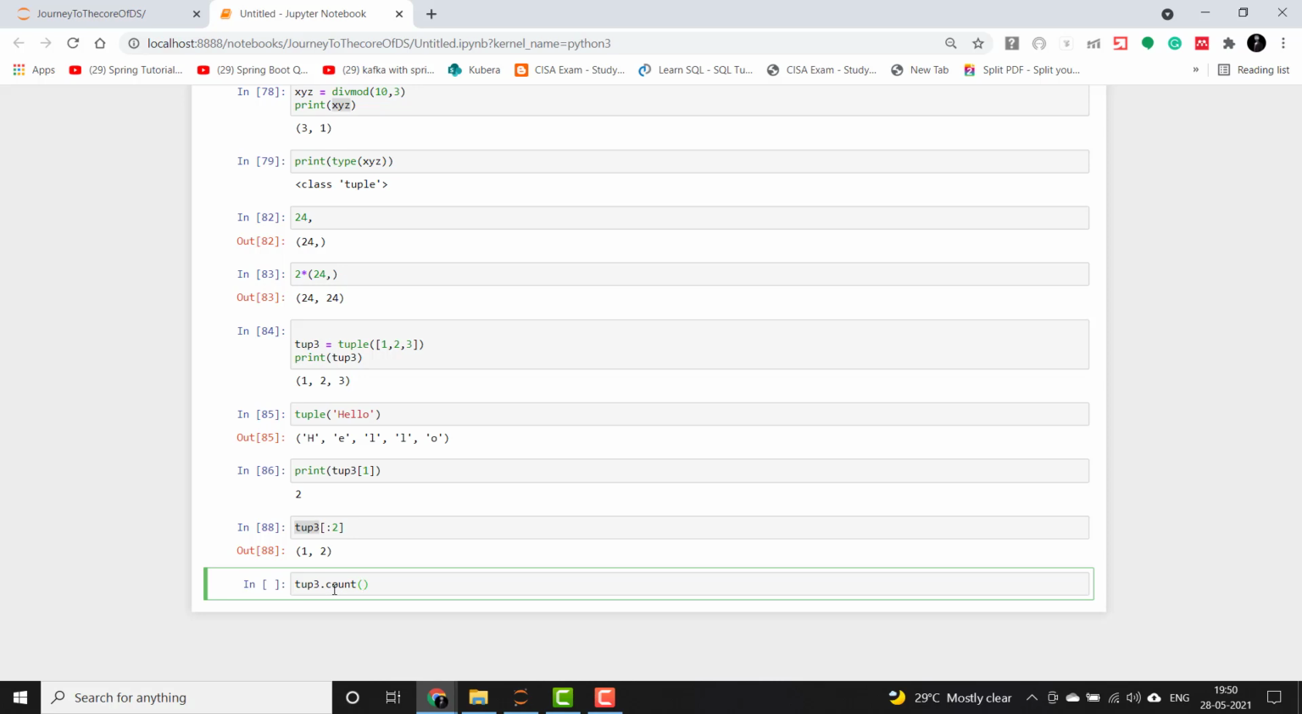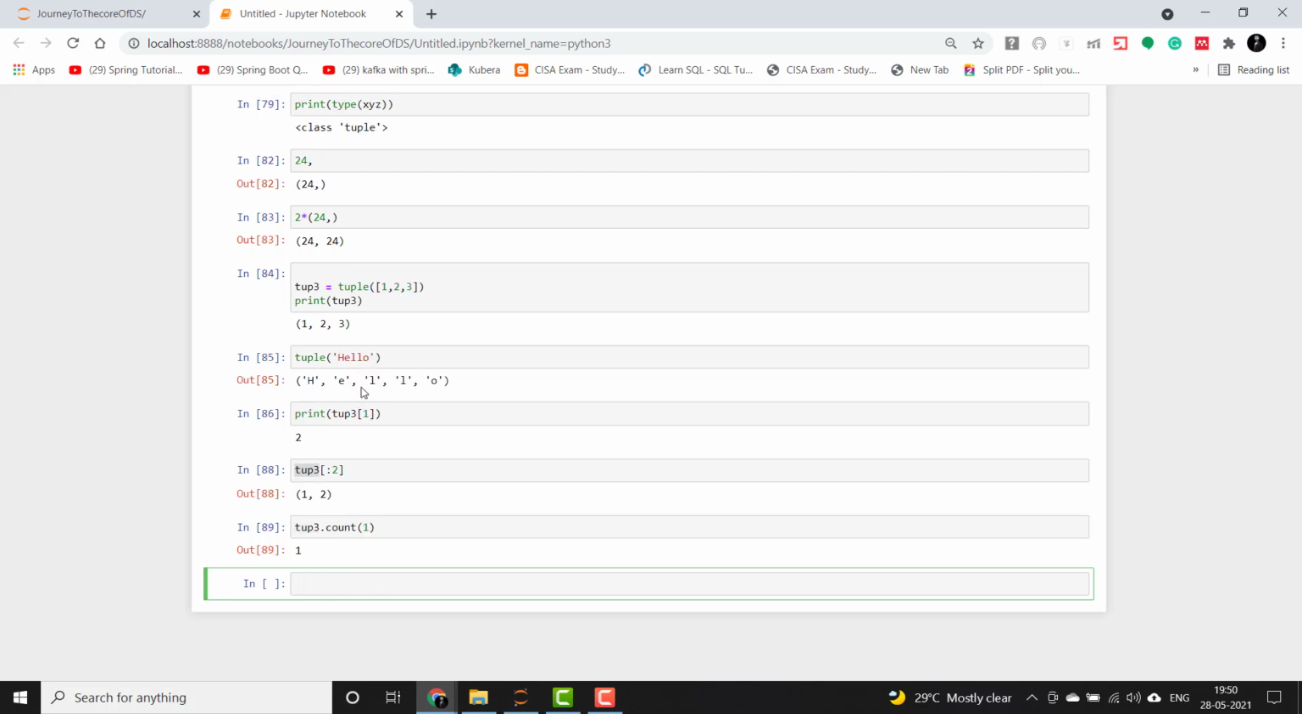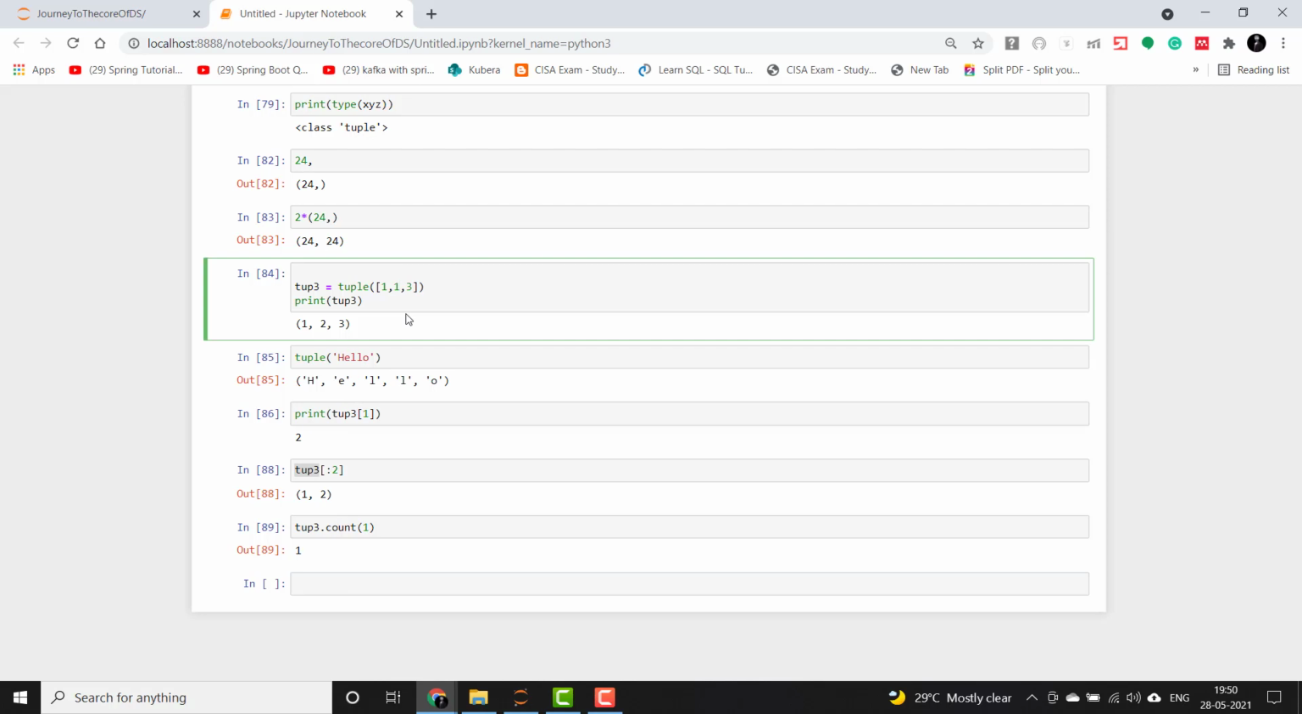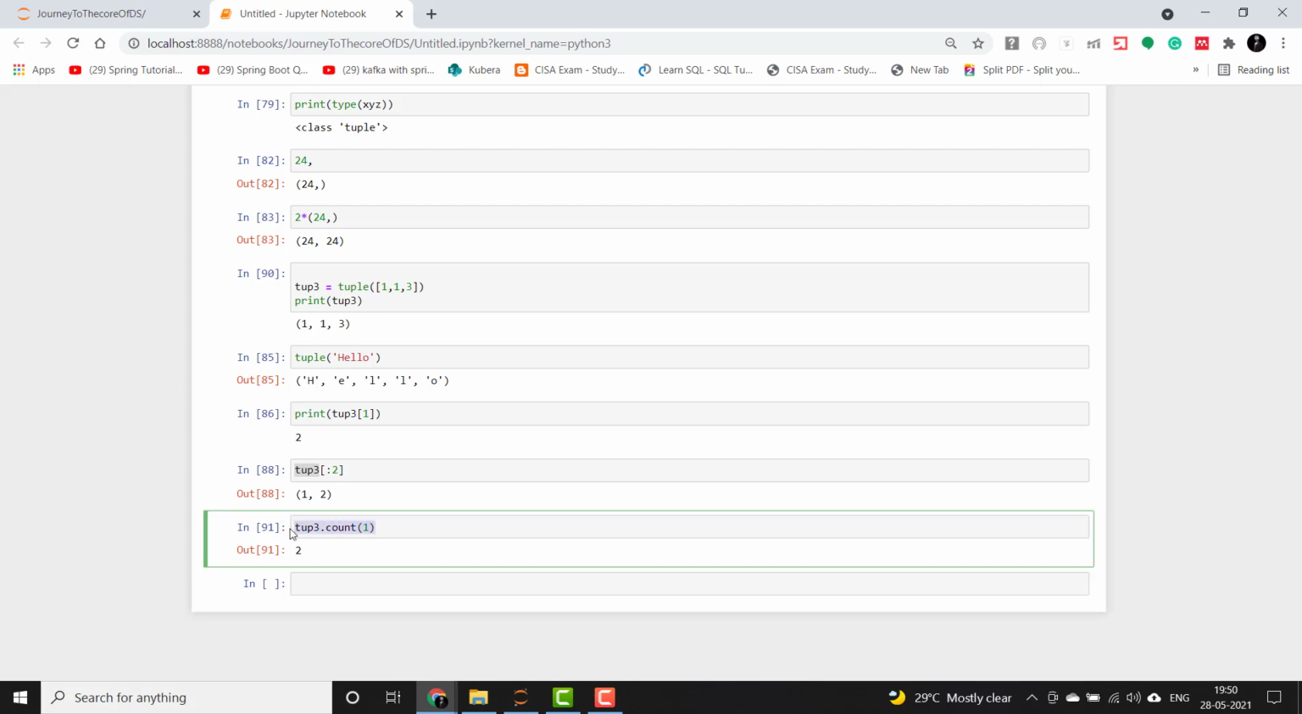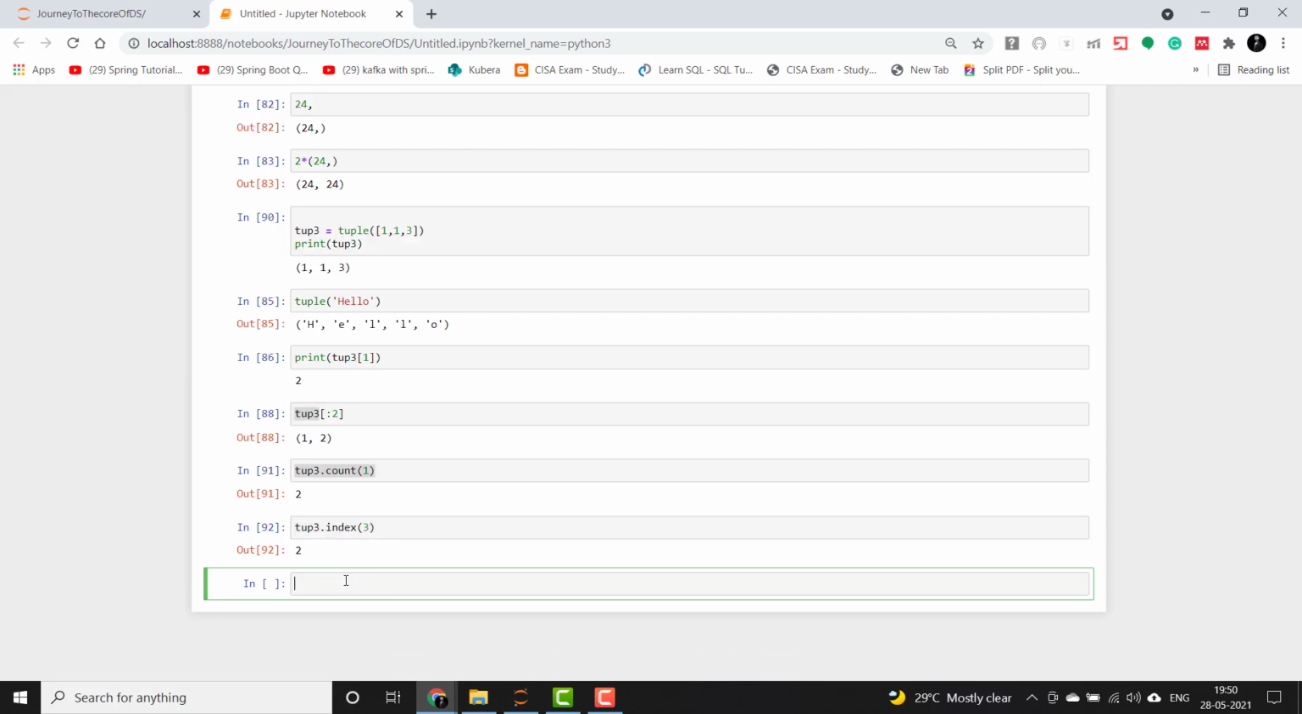What we have to do is give one element in it, and it will count that. Let's say we have 2 ones here, so it will give the count of 1 as 2, as 2 ones are there in this tuple. And then it can find the index also using the index function. If you want to find the index of 3, you can simply say index 3. So 0, 1, 2. It has returned 2. So guys, next we will see how to work with dictionaries.